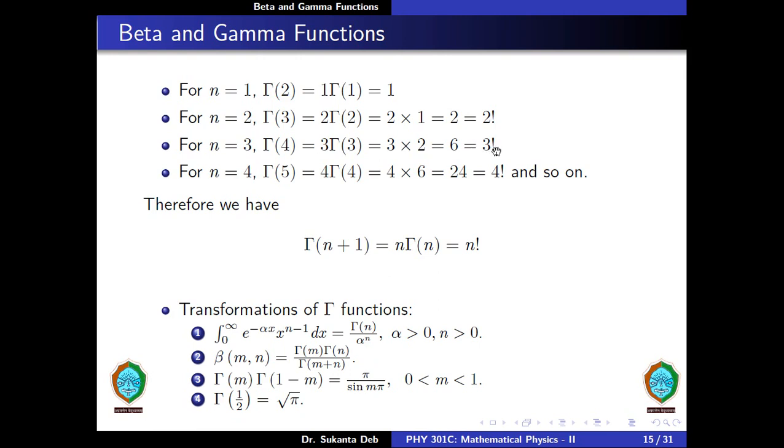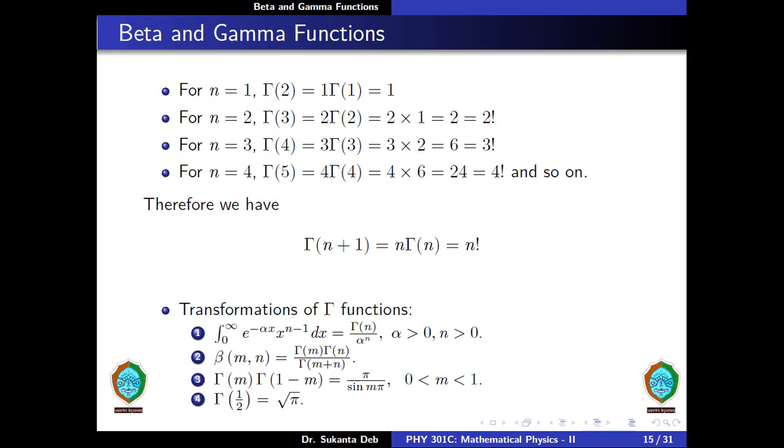So 6 is nothing but 3 factorial. For n is equal to 4, we have gamma 5, so we can write this as 4 into gamma 4, which is equal to 4 into 6, which is equal to 24, and is equal to 4 factorial, and so on. Therefore we have gamma of n plus 1 is equal to n into gamma n is equal to n factorial.